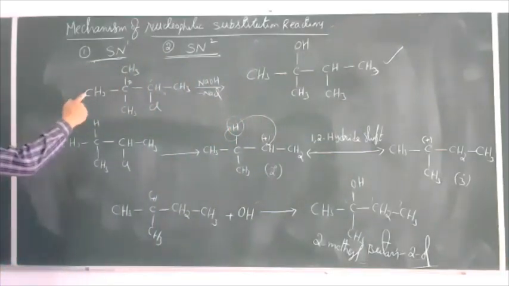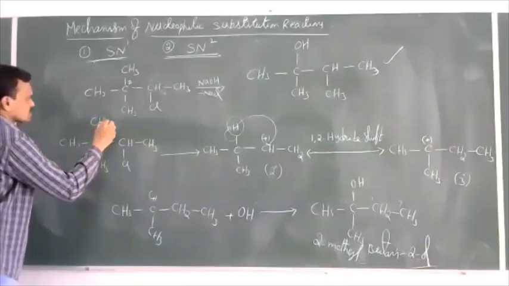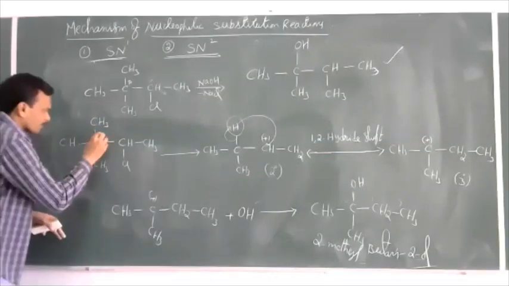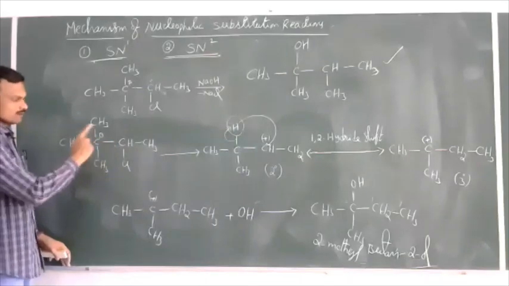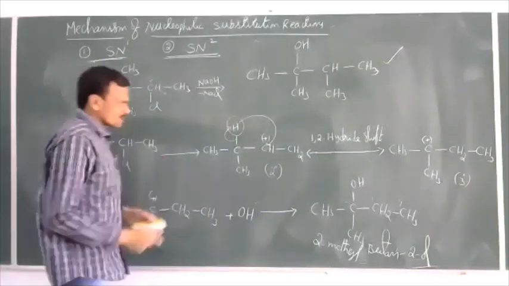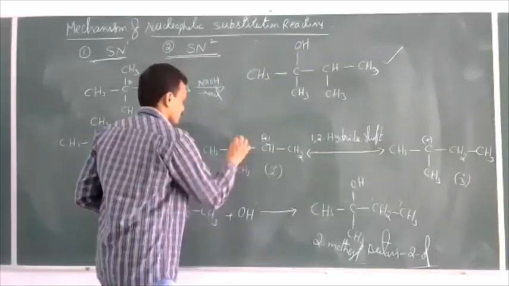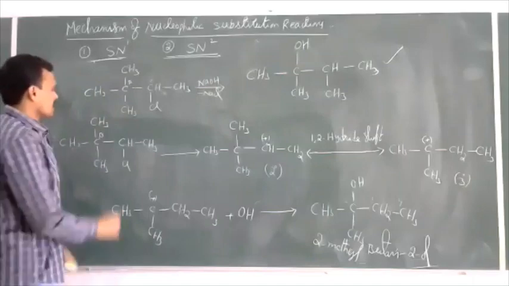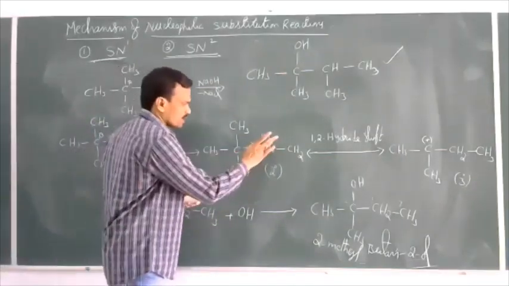Now let us see the mechanism for this one. Here, instead of H, I have taken CH3. So this is the compound where the beta carbon is a quaternary carbon. Now the first step is loss of halide ion and forms a carbocation. What is the nature of this carbocation now?